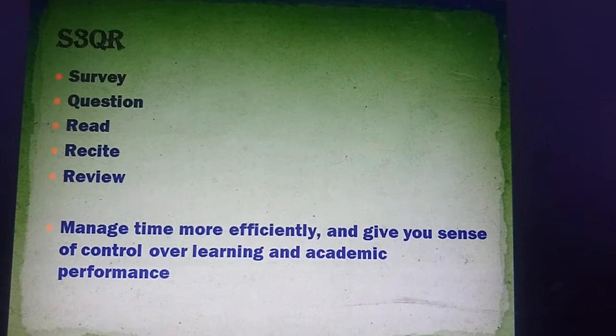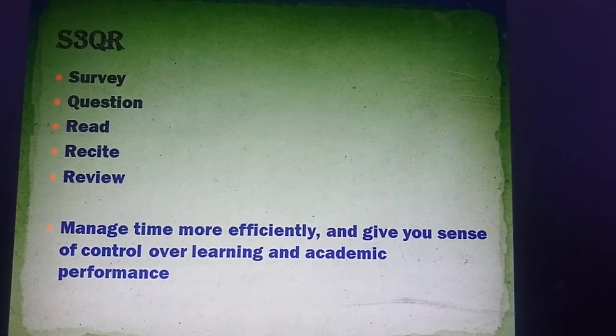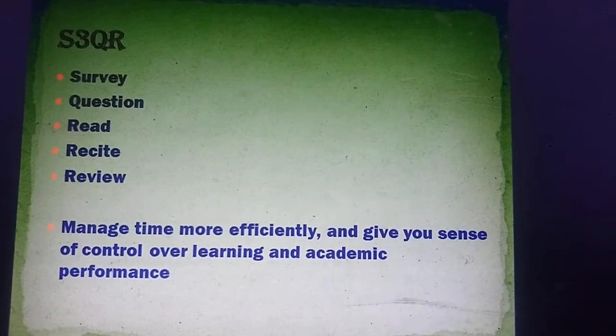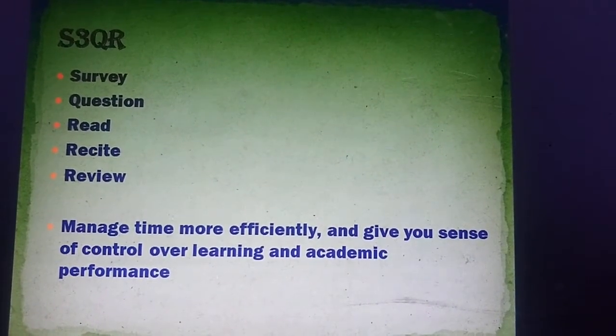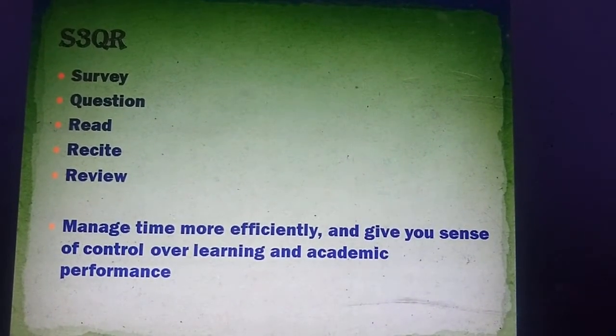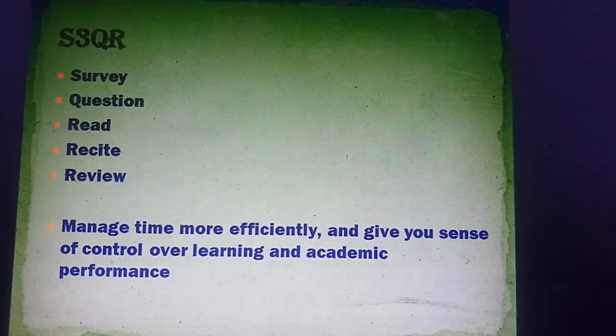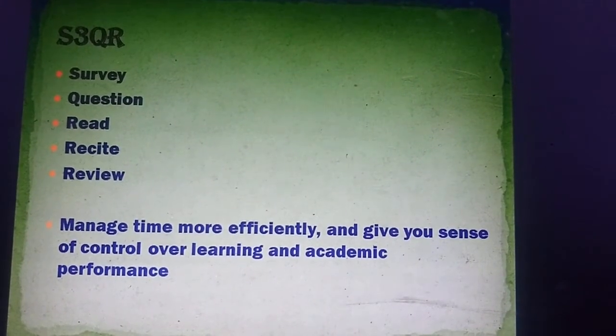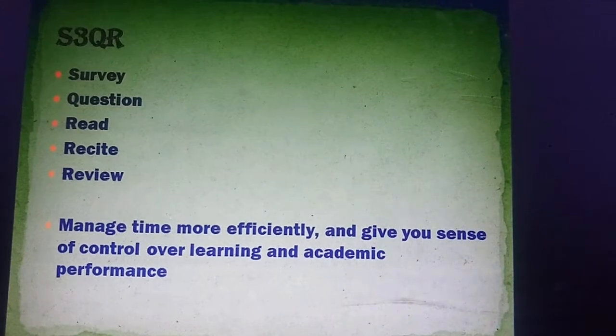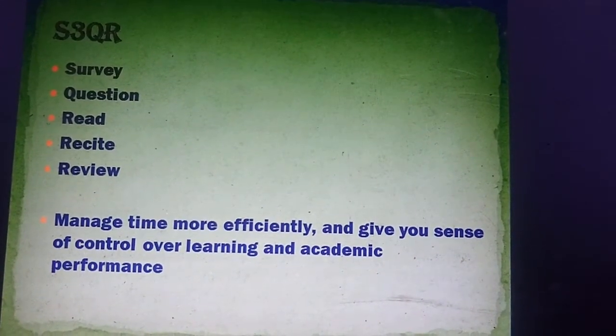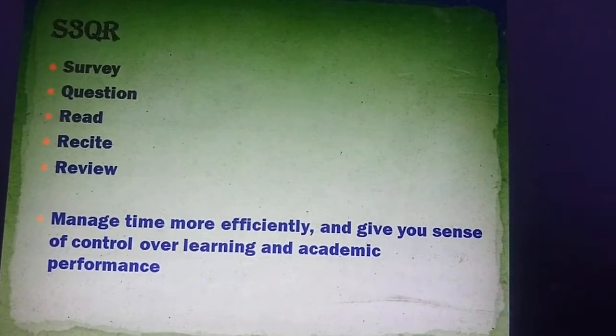Survey is we are trying to find out what is the cause. We are trying to see the information and we are going to question the information. We are going to read it completely and we are going to revise it and then we are going to review. So this is how we are going to improve our learning skills.